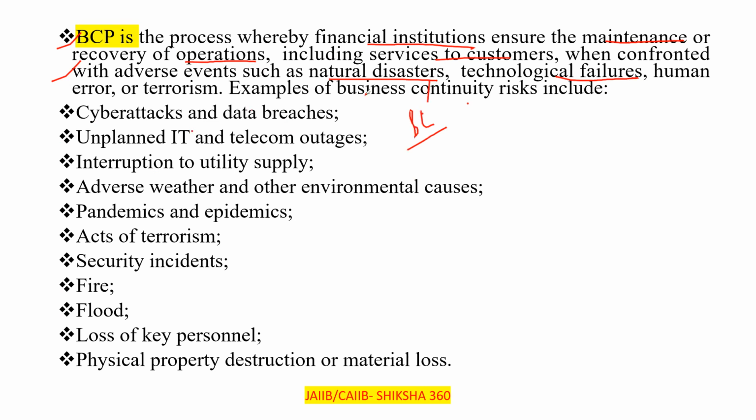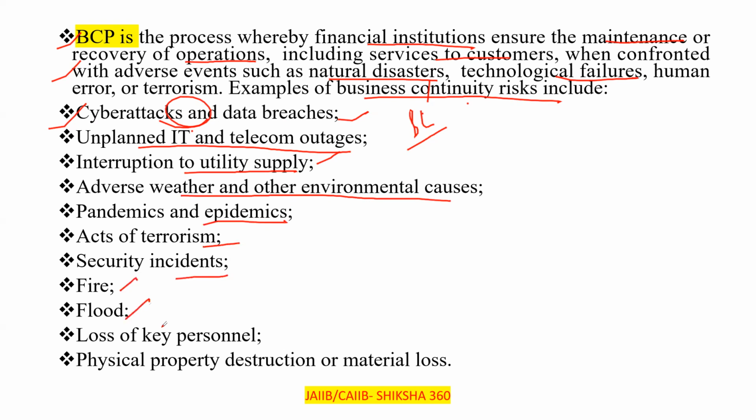So examples of business continuity risks include cyber attacks and data breaches, unplanned IT and telecom outages, interruption to utility supply, that is power supply, adverse weather and other environmental causes, pandemics and epidemics, acts of terrorism, security incidents, fire, flood, loss of key personnel, physical property destruction, or material loss. Clear? All are things that come under business continuity risks.